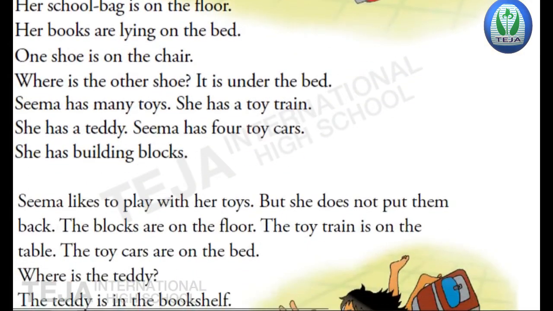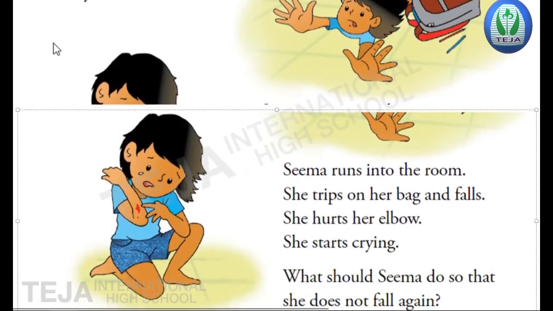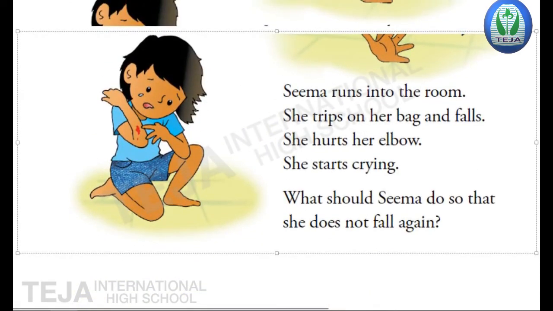She will play and just throw all the items there only, wherever she played. Now what happened, we'll see. Seema runs into the room. She trips on her bag and falls. She hurts her elbow. She starts crying. What should Seema do so that she does not fall again?